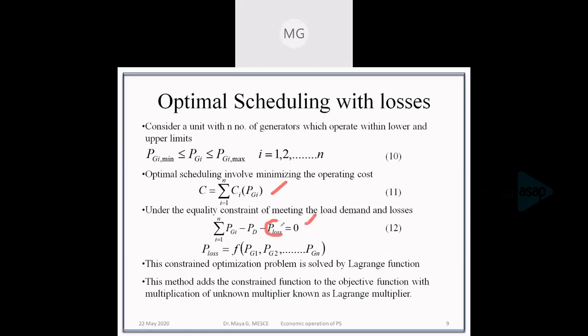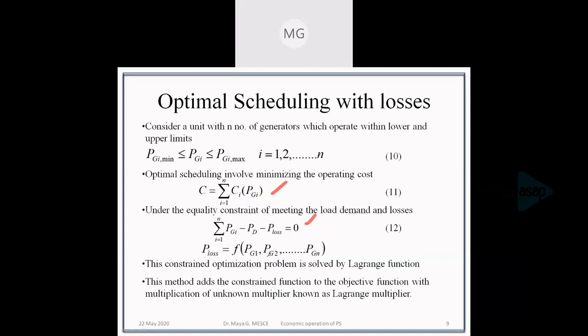But the losses, what about the losses? The losses in the system, as we know, depend on the generation. That is, whenever we are meeting a load from a generator, the power will be flowing from the generator through the transmission line to the load. So the losses will be a function of each and every generator which is connected in the system. So we can write P loss as a function of the power generated by each and every unit of this system.